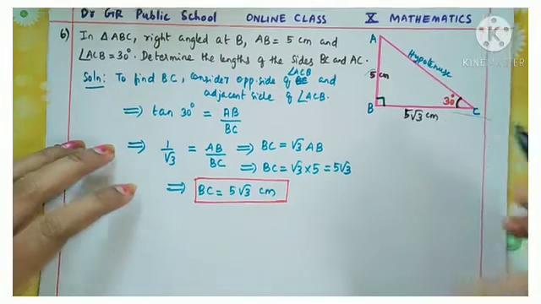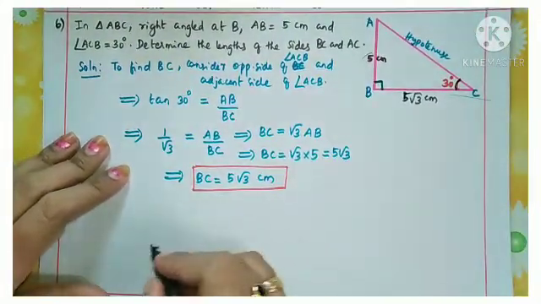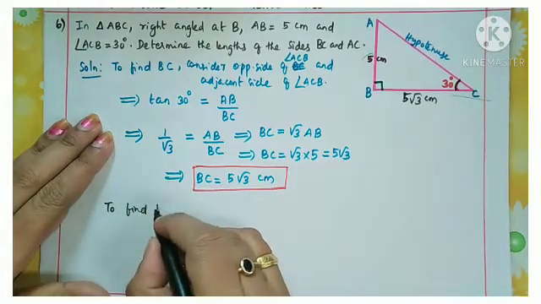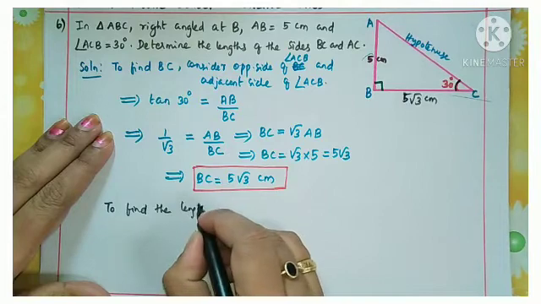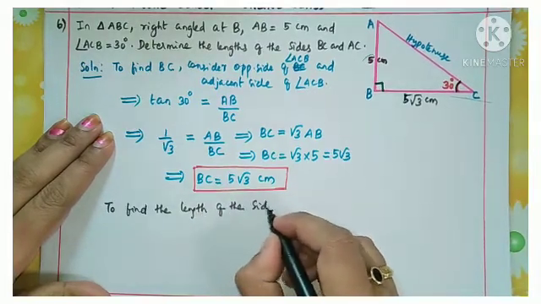Here I am going to use the trigonometric ratio sine. Anyway, you can do any, no problem, to find the length of the side AC.